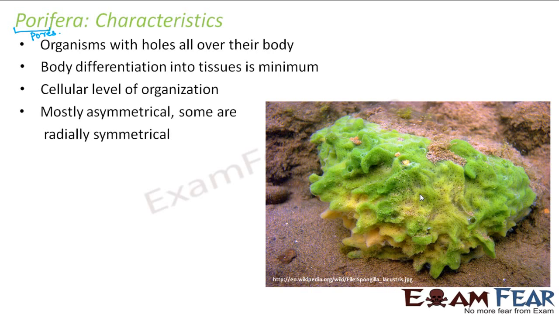Mostly asymmetrical, however there are some which are radially symmetrical, otherwise there is no symmetry. You can see from this picture, their shape is completely arbitrary. No matter whichever axis you choose to divide it, you will never find two symmetrical halves. You will never have two halves which are equivalent to each other because their shape itself is so arbitrary. So mostly they are asymmetrical with a few exceptions which are radially symmetrical. They prefer marine habitats, generally seen near sea or ocean.